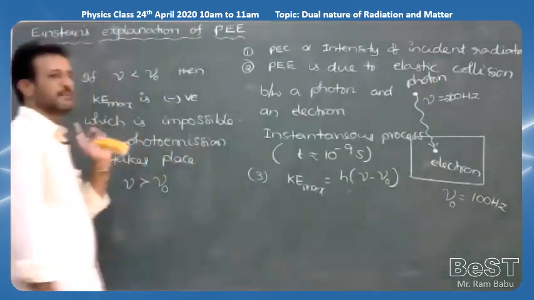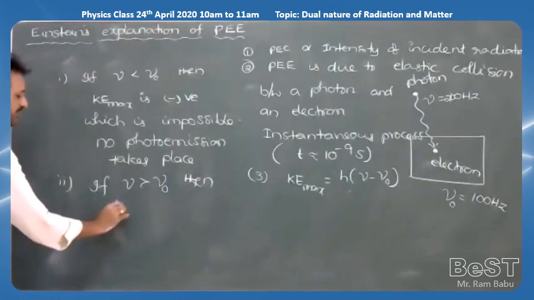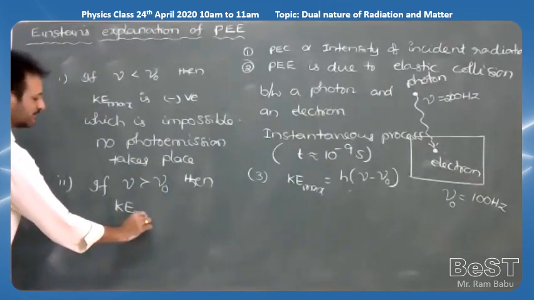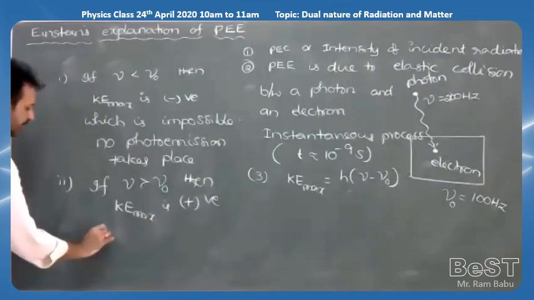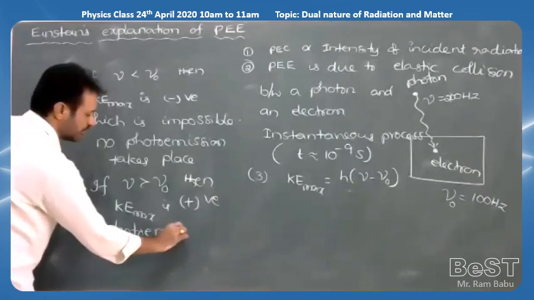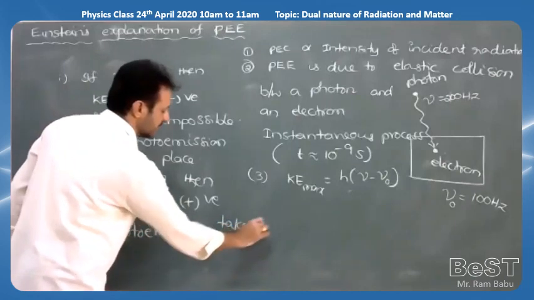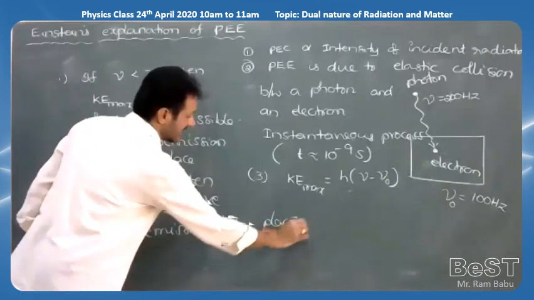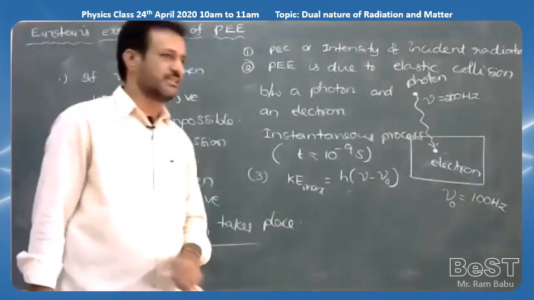So photo emission is possible. Here you can write, if nu is greater than nu naught, then KE maximum is positive and photo emission takes place.